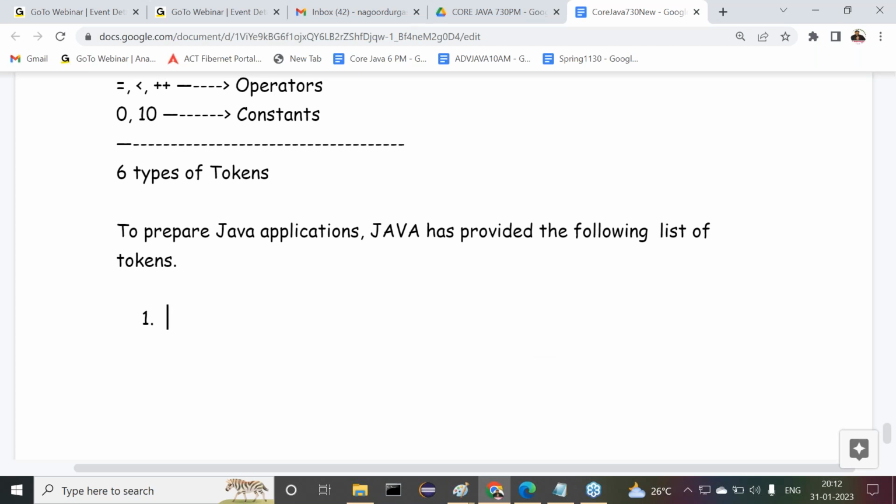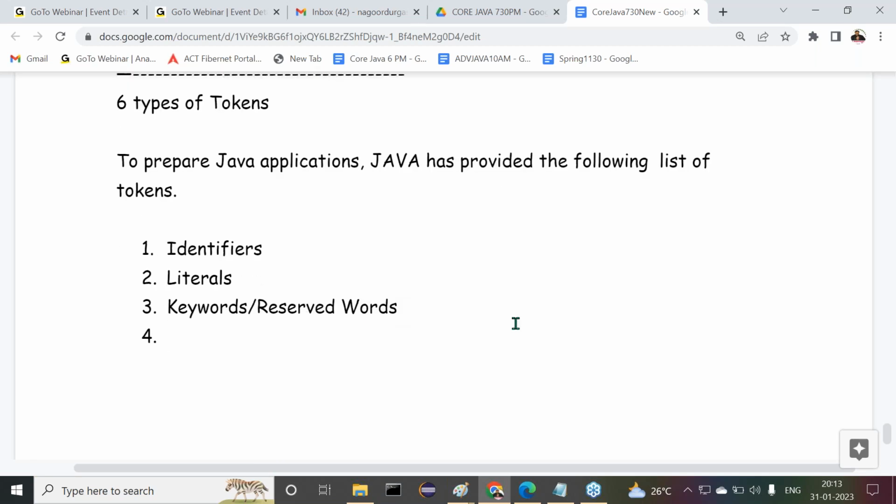First one is identifiers. Second one is literals. Third one is keywords or reserved words.